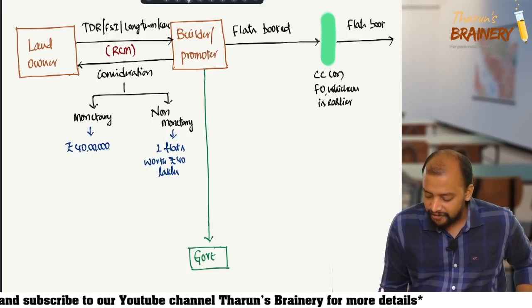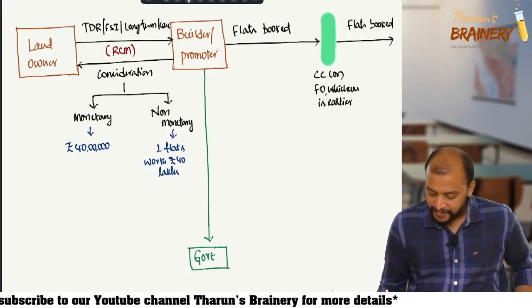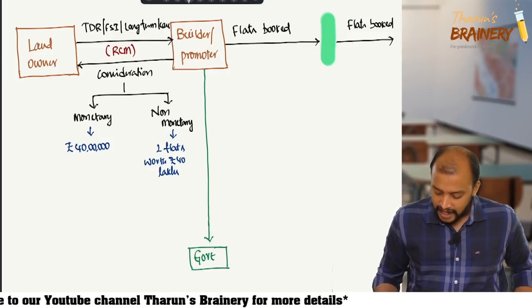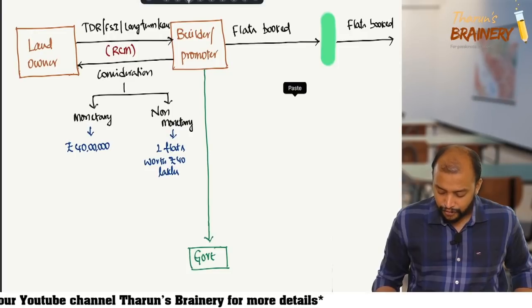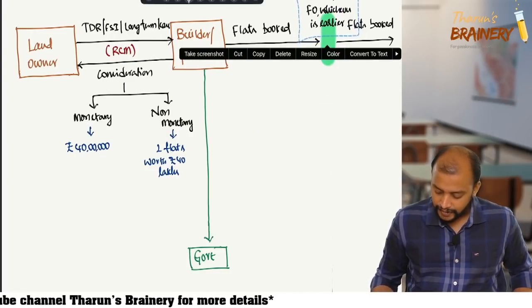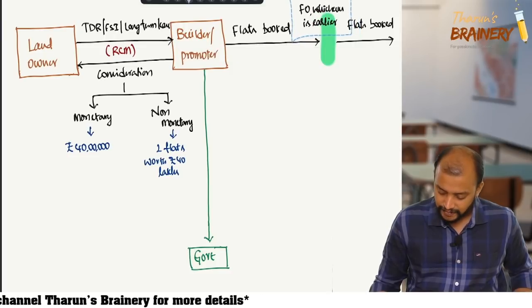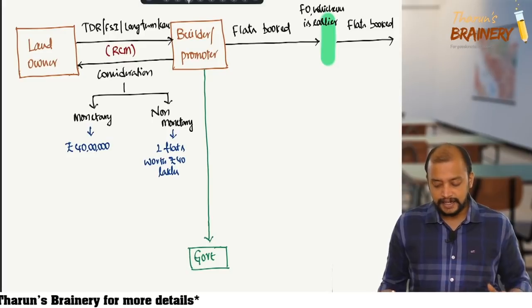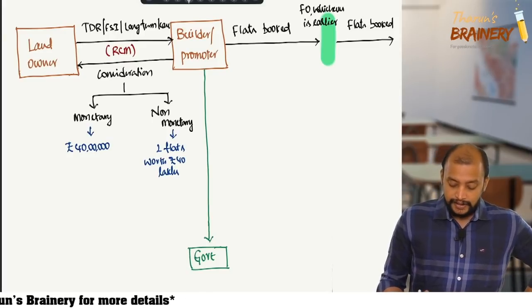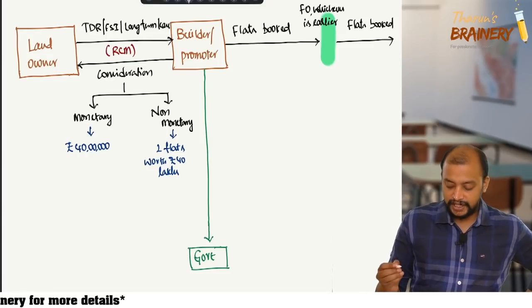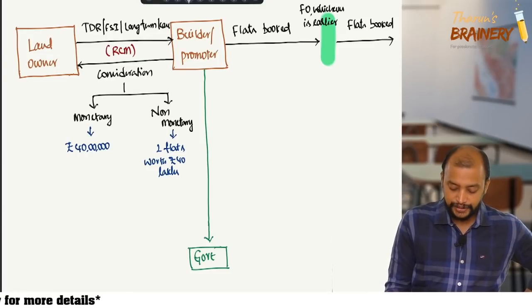What about the flats booked after this date? This CC or FO, whichever is earlier, is this date. Okay. So now whether flats were booked before completion or after completion, we need to check.